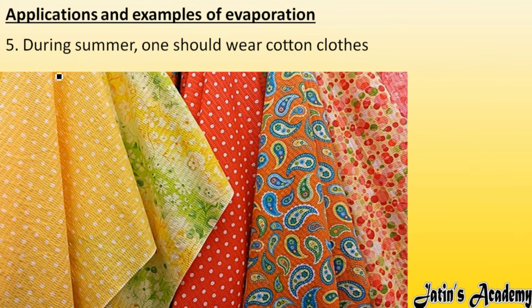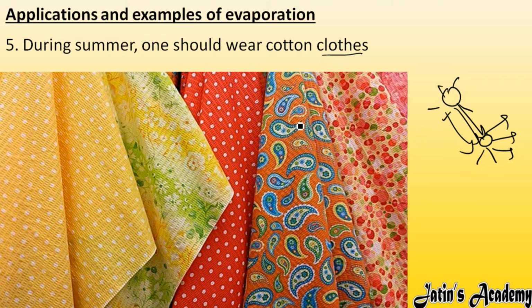Next we have the fifth application. During summer, one should wear cotton clothes. It is always advised that during the summer season we wear cotton clothes. Why do we have to wear cotton clothes? Whenever we are standing in front of sunshine, a white colored cloth is a good reflector of heat. For example, if you are standing in front of sunshine, the heat will not get absorbed by our body. It will always reflect. White colors or light colored clothes or cotton clothes always reflect the sunlight back to the atmosphere, so we will not feel that hot during the summer season.